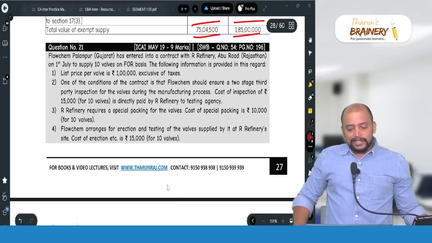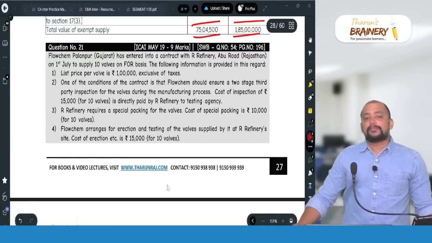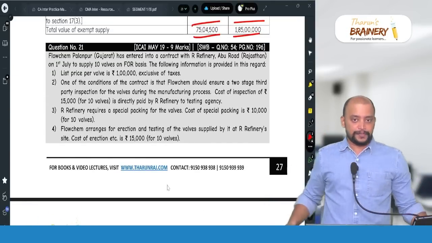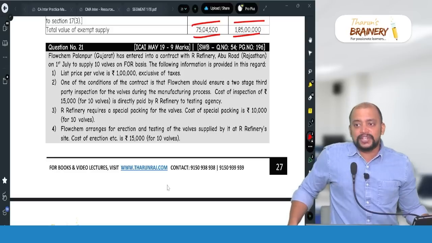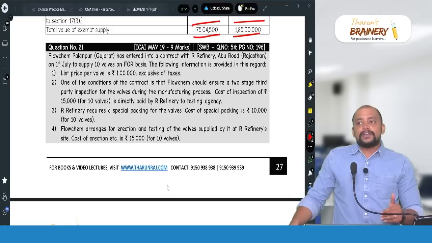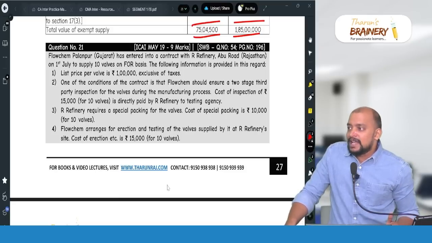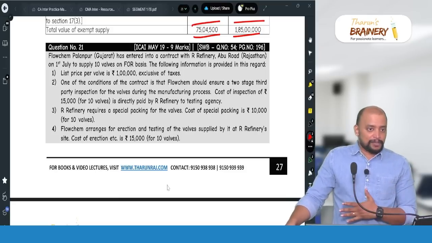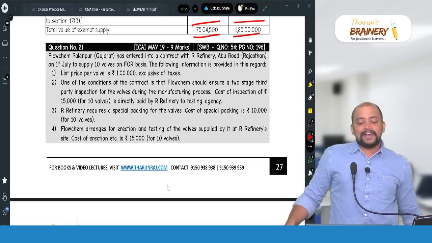So this question is different. This question is not like multiple transactions, there is only 1 transaction. But for that 1 transaction, first we need to do the valuation, and then we need to do the ITC, valuation into GST, gross liability, and minus ITC, we will have net liability. First, look into the valuation.